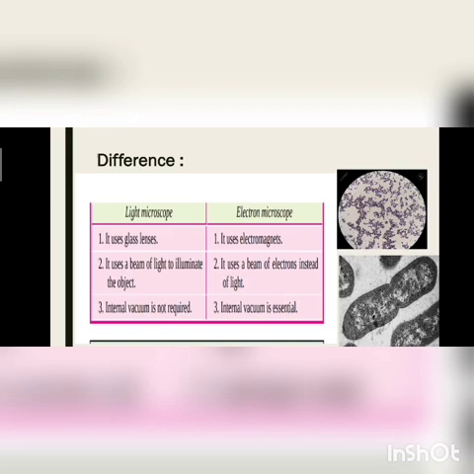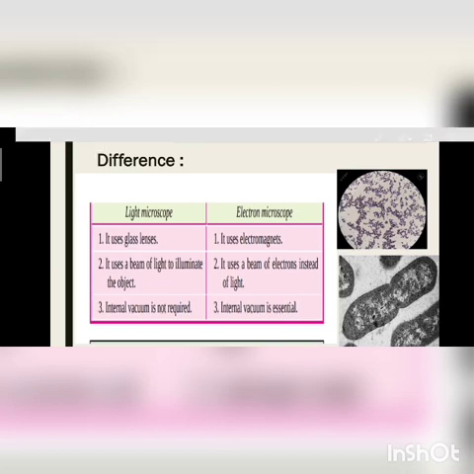So what is the basic difference between the light microscope and the electron microscope? In the light microscope we need glass lenses, convex lenses. The electron microscope uses electromagnets. We know electromagnets, basically these magnets run on electricity, current energy. So the light microscope needs light, the electron microscope needs electrons. No vacuum is required in the light microscope, but vacuum is required in the electron microscope. The magnification is less, up to 100 or 200x, but in the electron microscope we have up to 500x.